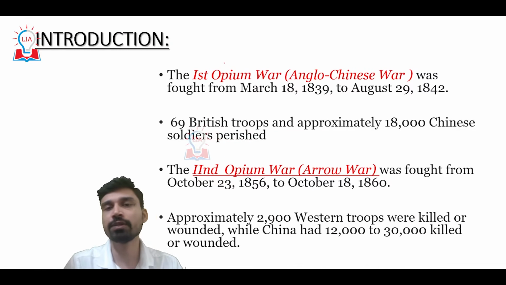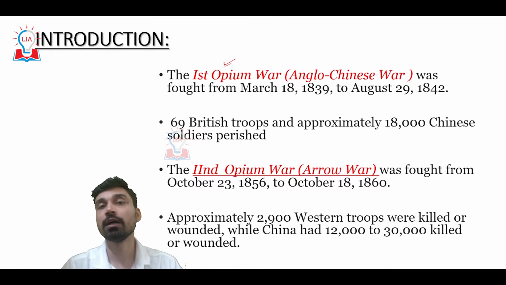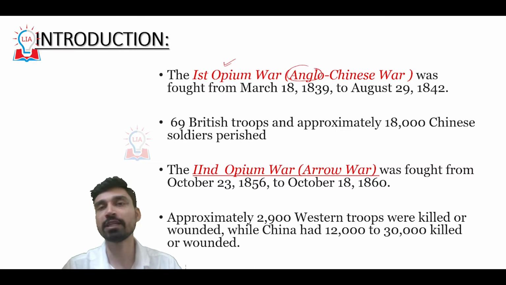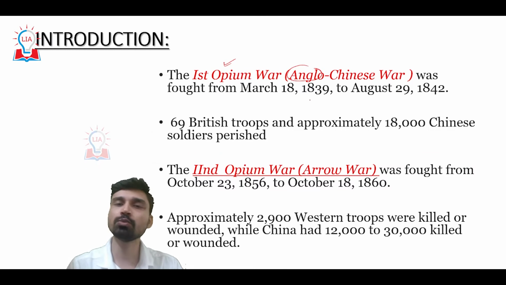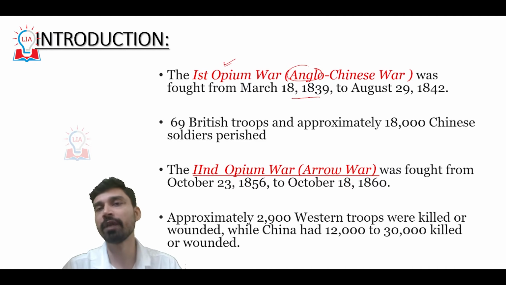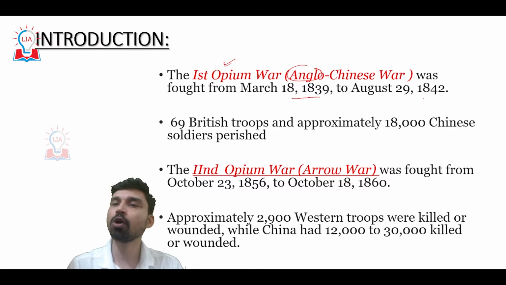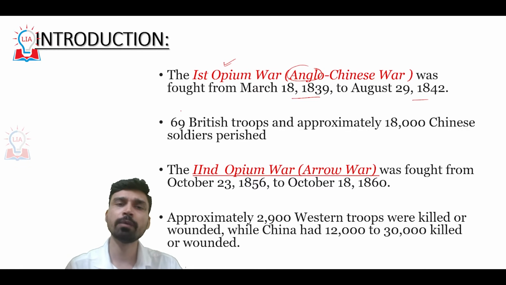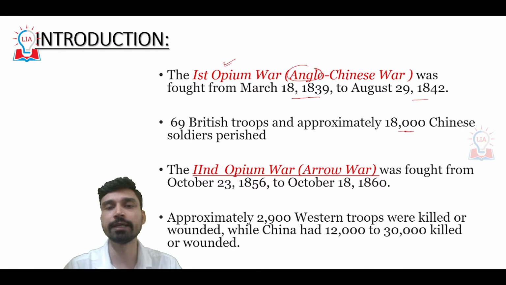As we have discussed, the First Opium War was largely fought between the British forces and Chinese forces. It is also referred to by many historians as the Anglo-Chinese War. This war was fought from March 1839 to almost August 29, 1842. As a result of this war, about 69 British troops lost their lives and approximately 18,000 Chinese soldiers died.